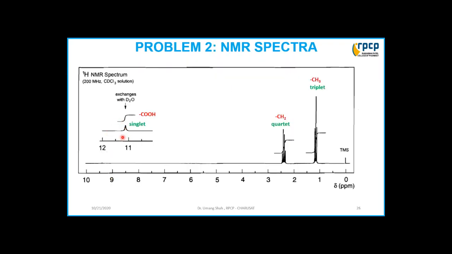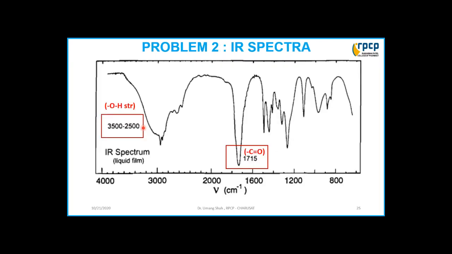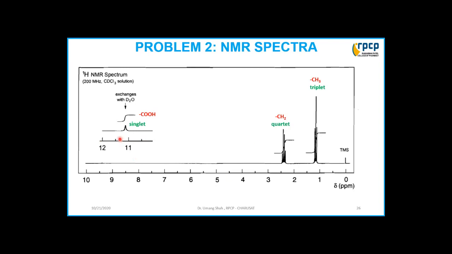Now if you look at the typical NMR spectrum, between 11 and 12 there is a singlet, and this is the singlet of the COOH group. The COOH group is also present in the IR spectrum, as we get the broad OH stretching with CO stretching at 1715. So the COOH group is confirmed by both the IR and NMR spectra. In the IR spectrum, based on this frequency, we get an idea about the COOH group, and in the NMR spectrum, we get the singlet of the COOH proton between 11 and 12.